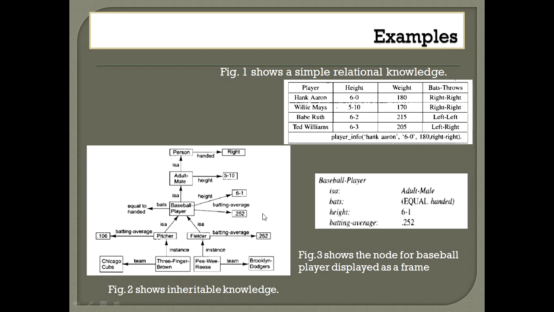So for each of the objects, if you are representing in the form of frames, we will have attribute value pairs like this, key value pairs of an object like this. So is-a denotes that the baseball player is an adult male, and bats whether it is equal to the batsman, and height of the player, batting average, all these are key attributes. On the left hand side you have attributes, on the right hand side you have values of those corresponding attributes. So this describes information about this particular baseball player. So this kind of knowledge structure needs to be created.